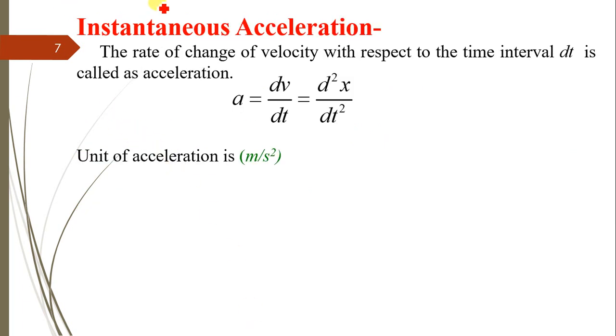Then instantaneous acceleration. The rate of change of velocity with respect to time interval dt is called acceleration. The unit of acceleration is meter per second square. Now here we know v equals dx by dt, so a equals d square x by dt square, and the unit is meter per second square.